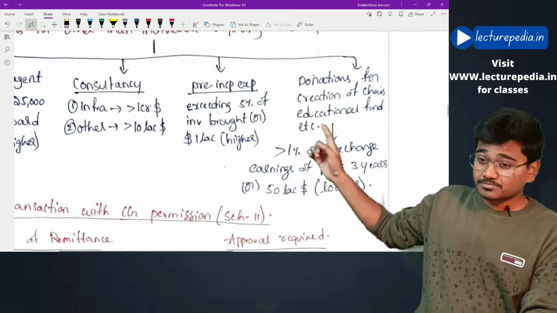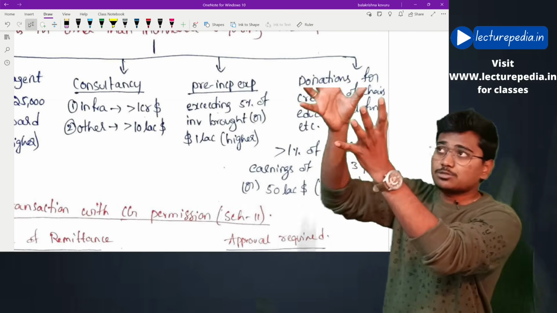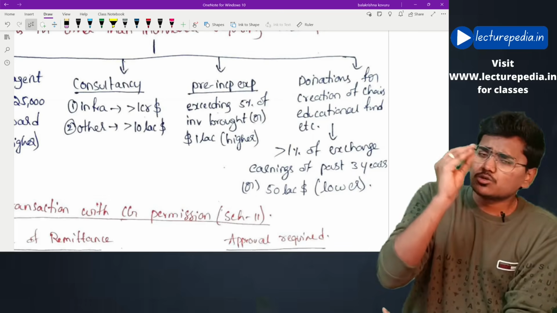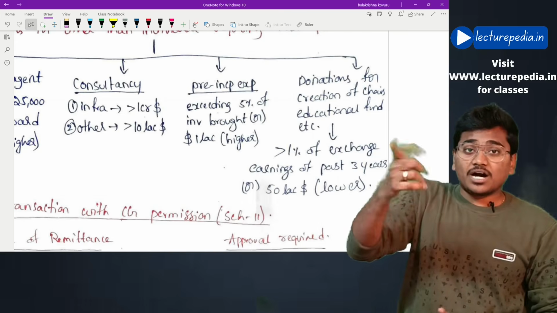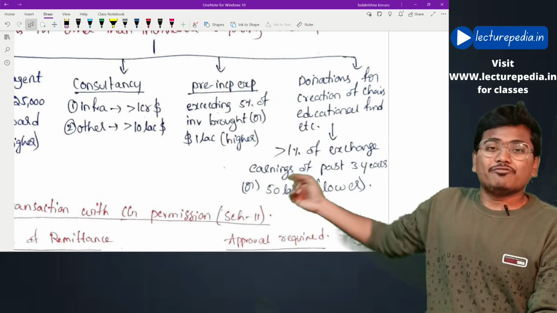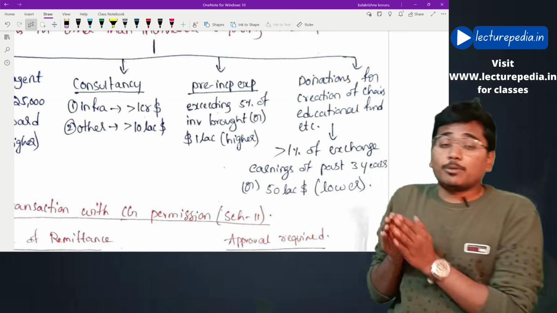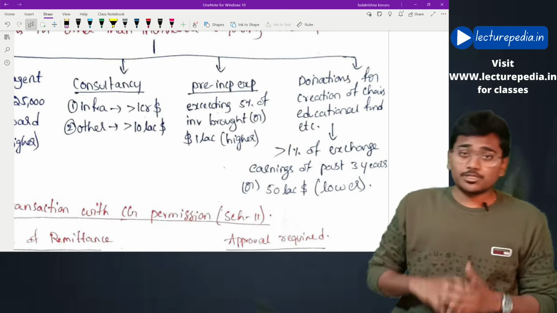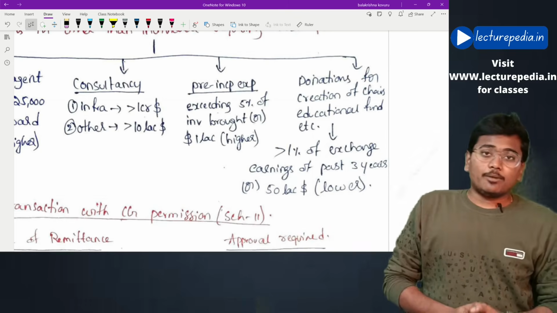Not exceeding 5% of investment brought. Let's say that particular person has brought some $1 lakh into India. Then 5% of $1 lakh means $5,000. Up to $5,000 you can take without prior approval of RBI, or 1 lakh, whichever is higher. The higher of those two limits is the maximum up to which you can take back to your country as a pre-incorporation expense without approval of RBI. If it exceeds this limit, then you need to take approval of RBI.